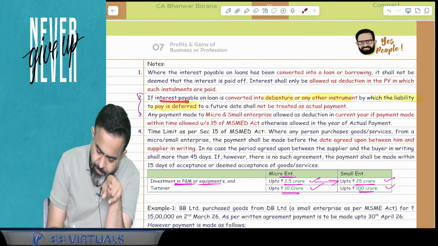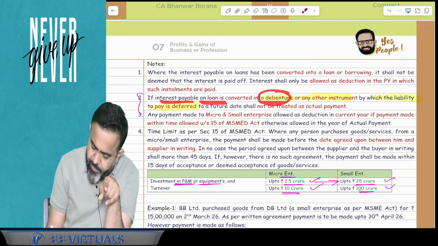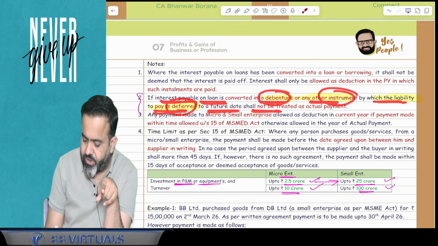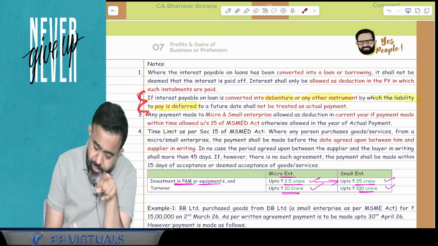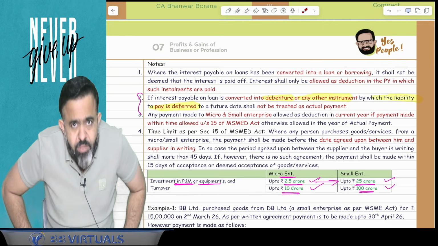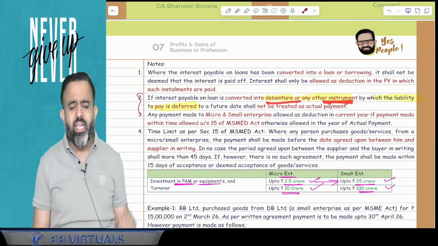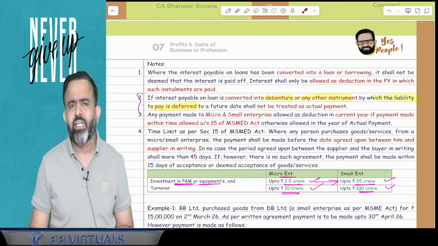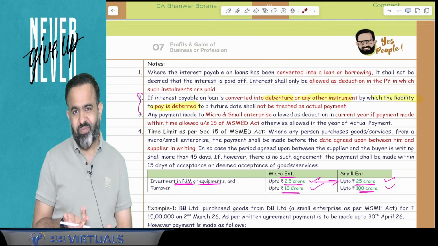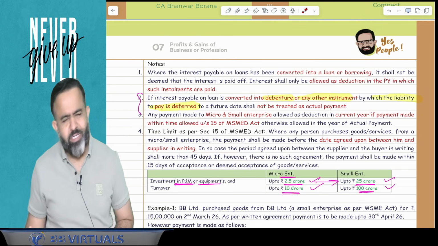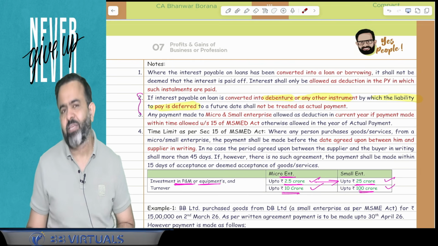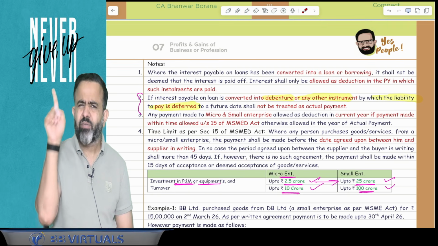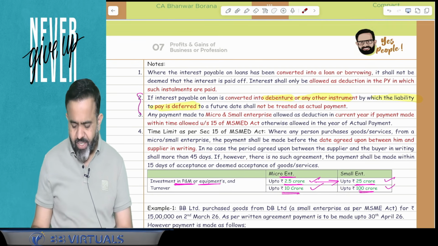Because here it is mentioned that if interest payable on the loan is converted into debenture or any other instrument by which the liability to pay is deferred to a future date, then it shall not be treated as actual payment. But guys, if you remember, there is one case law in case of Frontier. So here if debenture or any other instrument like bonds and all is issued, then it is not treated as actual payment. But suppose for example, against outstanding interest, if an equity share is issued, will it be treated as actual payment? Answer is yes, guys. If equity share is issued, then it will be treated as actual payment. There is one case law, I think the name was Frontier, that is given in the last pages of the compact. So that is one case law.